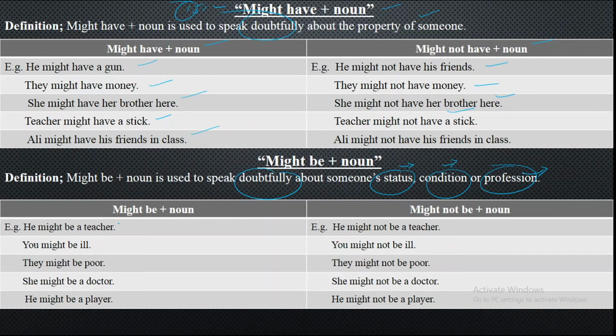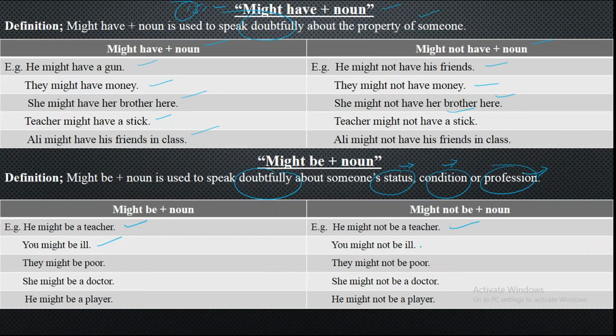He might be a teacher because his way, his style is like he's a lecturer or something. So you'll say that he might be a teacher. He might not be a teacher because his behavior says, though he's teaching, that he might not be a teacher, the way he behaves. And you might be ill because your condition is like you are too weak and you cannot move and say something. That is, you might be ill.